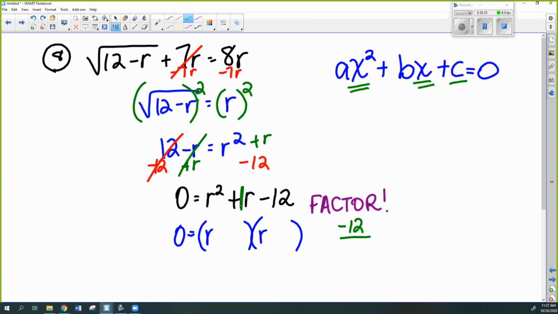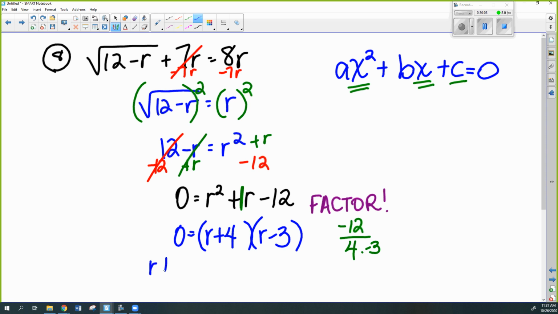Wow, we're really taking it back, okay? So we need a pair that multiplies to be negative 12, but then adds to be positive 1. All right, and a couple of you are typing in the chat box, positive 4 and negative 3, and you are correct. So in my factors, I'm going to put a plus 4 and a minus 3.